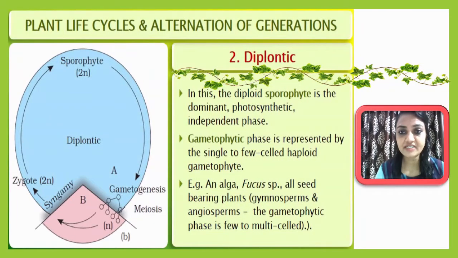Okay, the next pattern of alternation of generation is diplontic. So let me try to understand what a diplontic pattern of alternation of generation is.